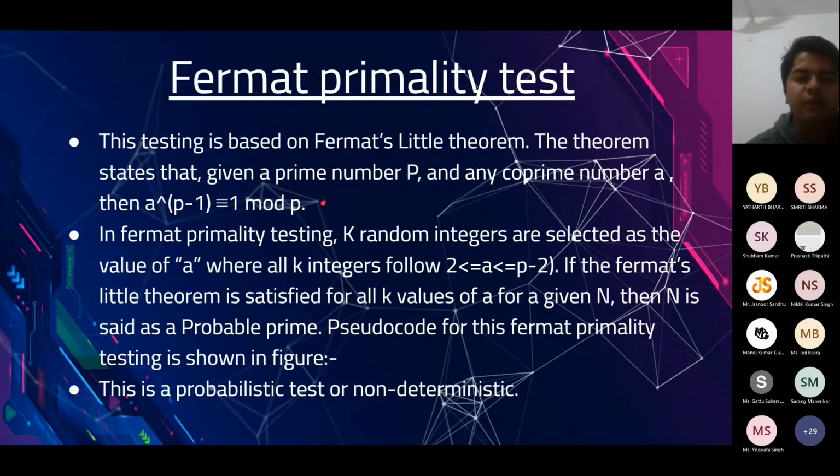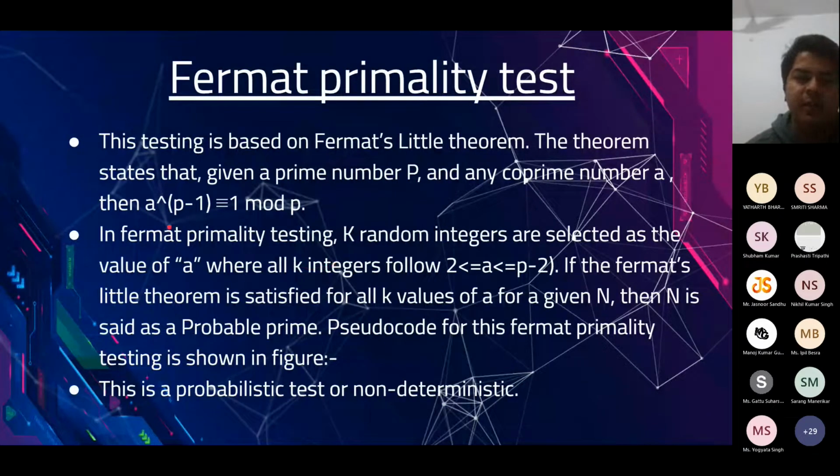But even if it satisfies for 100 a's, 200 a's, we still can't be 100% sure that it's a prime number. You can be 100% sure only if you have checked it for all the a's which are co-prime to p, which is definitely not feasible. So the main idea is to do it with as many different a's as possible.